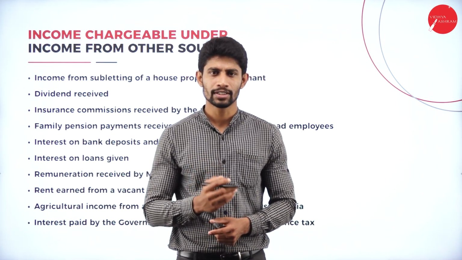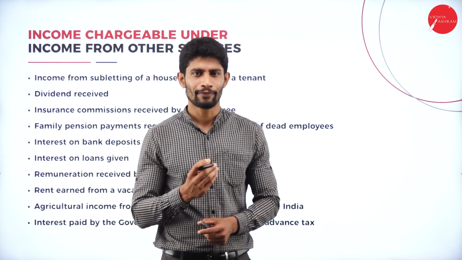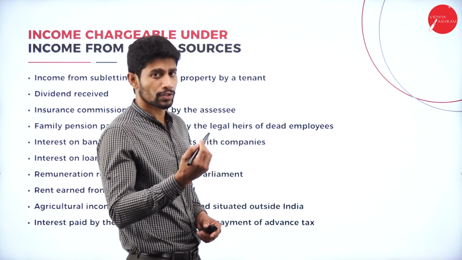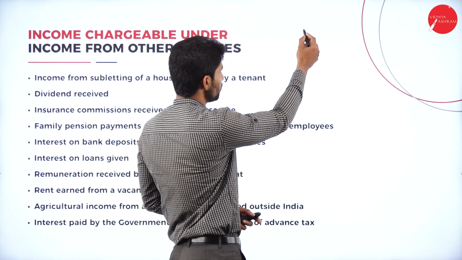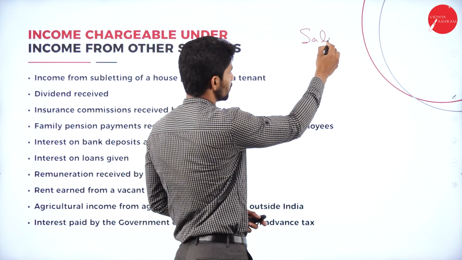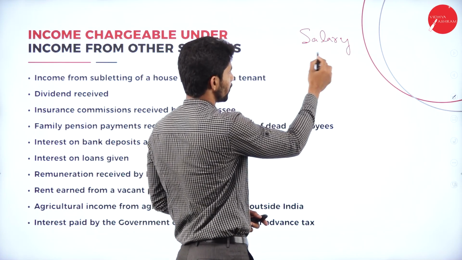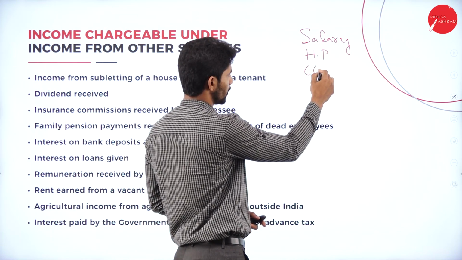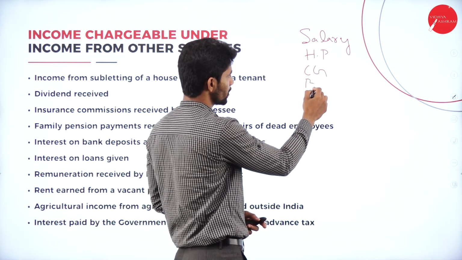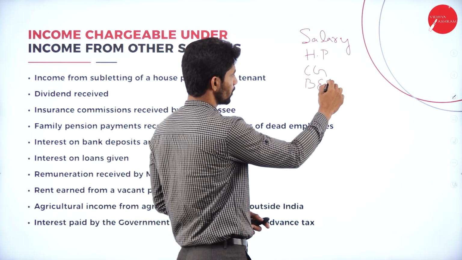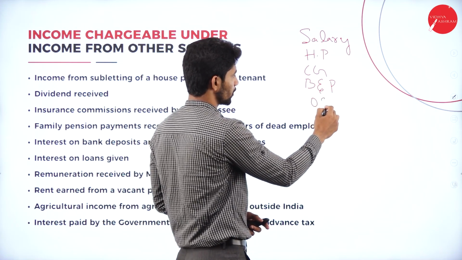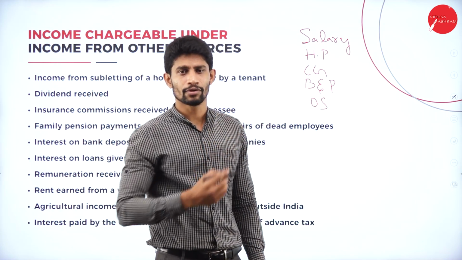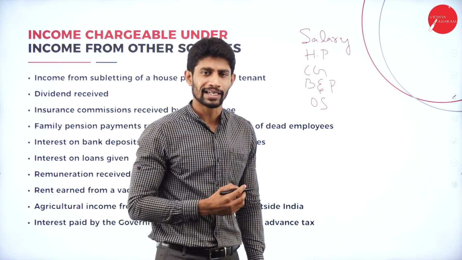So we all know that under income tax, we have 5 heads of income. So which are those 5 heads of income? Income from salary, income from house property, income from capital gain, income from business and profession, and income from other sources. So these are all the 5 heads of income that we have under income tax.